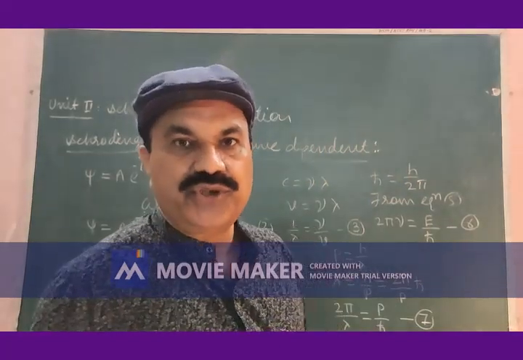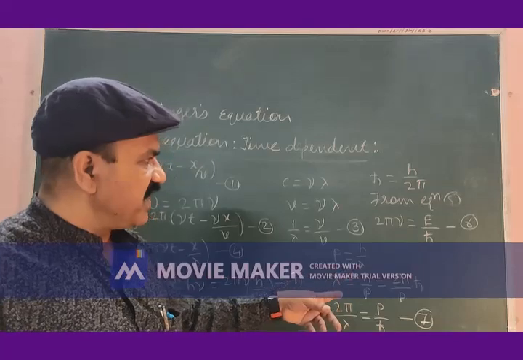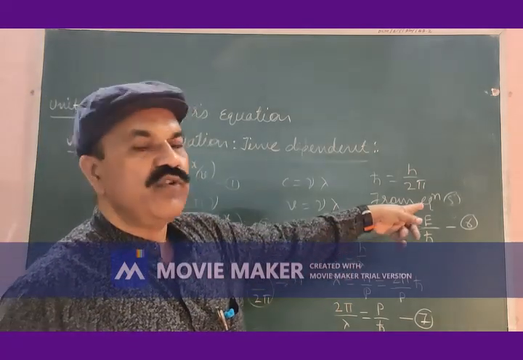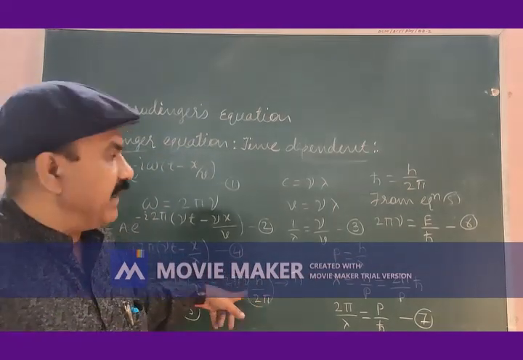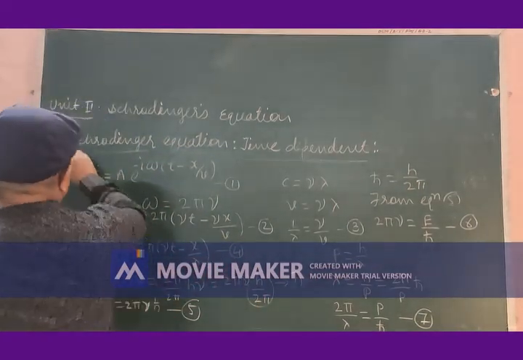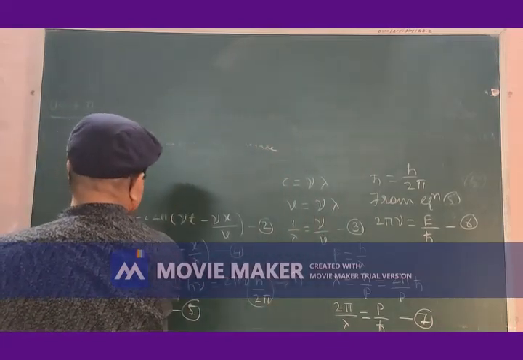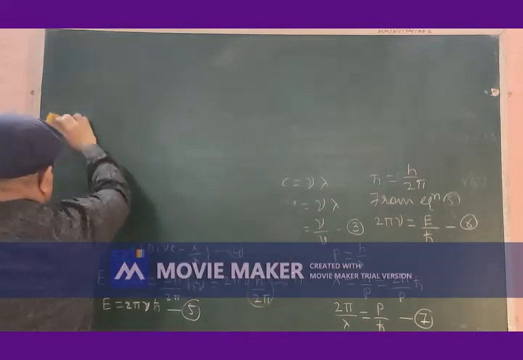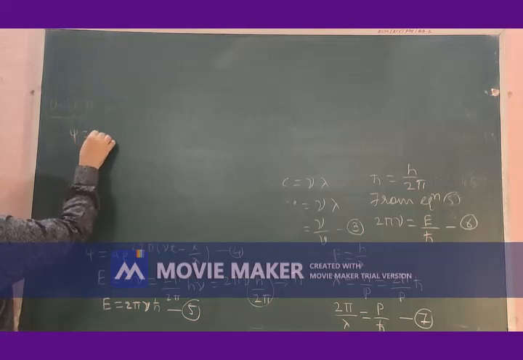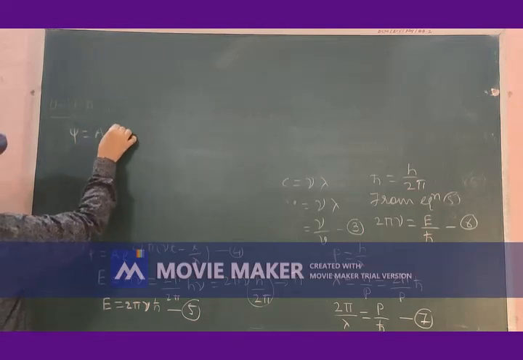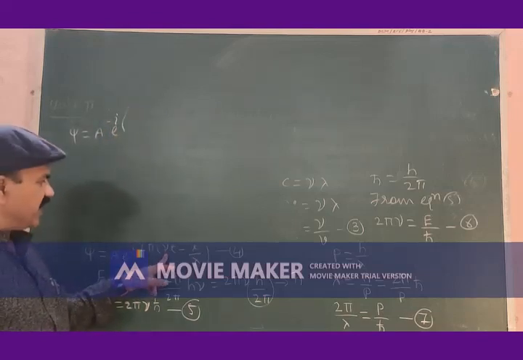Let us substitute values of 2 pi by lambda from equation 7 and 2 pi nu from equation 6 into equation number 4. And so we may further have psi is equal to A e to the power minus i. This 2 pi nu is taken inside.